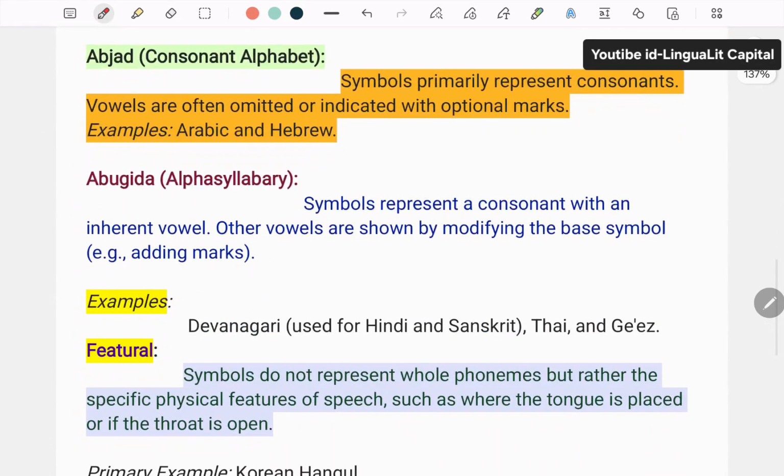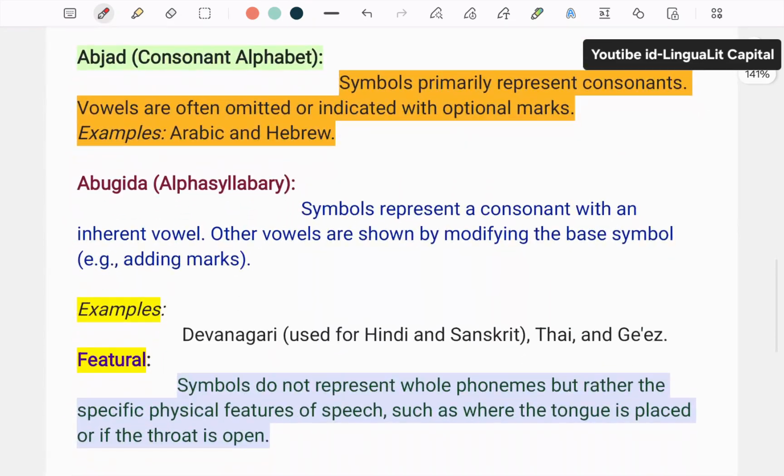Next we have the abjad, which is the consonant alphabet, meaning symbols that primarily represent consonants. Vowels are often omitted or indicated with optional marks. Examples are Arabic and Hebrew.